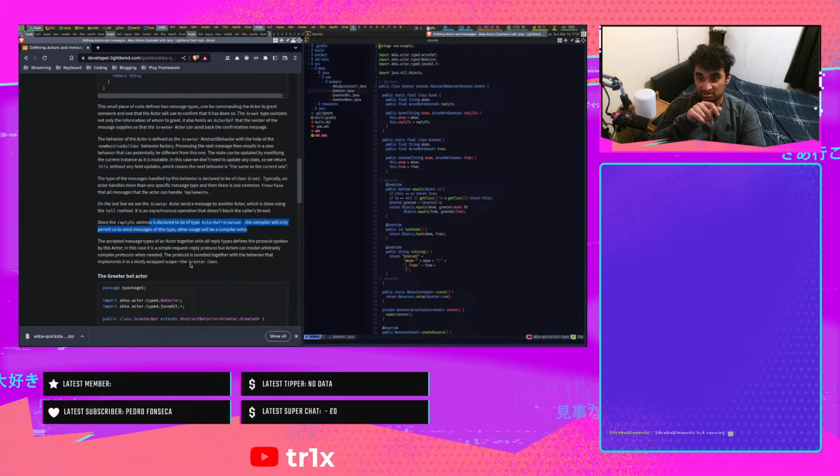Interesting. The accepted message types of the actor, together with all the reply types, define the protocol spoken by the actor. In this case, it is a simple request-reply protocol, but actors can model arbitrarily complex protocols when needed. The protocol is bundled together with a behavior that implements it in a nicely wrapped script, the greeter class.